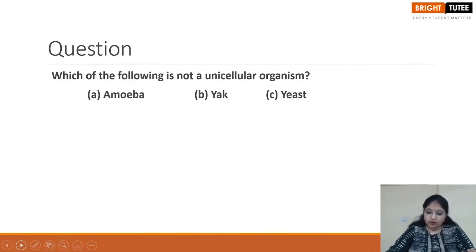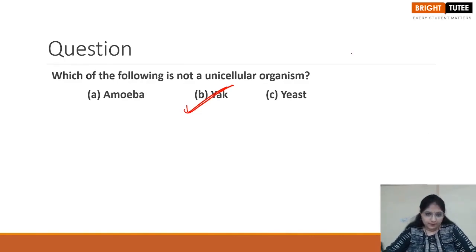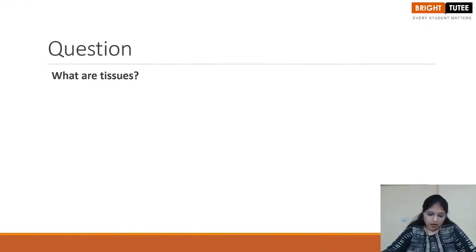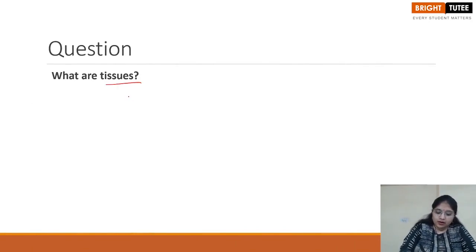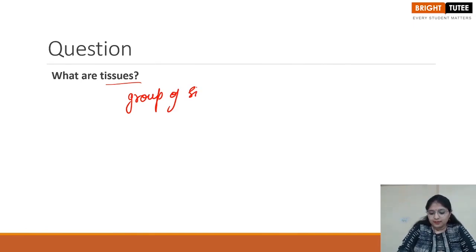Which of the following is not a unicellular organism? We know amoeba and yeast are unicellular organisms, and we clearly know that yak is a multicellular organism. What are tissues? Tissues are groups of similar cells, right?